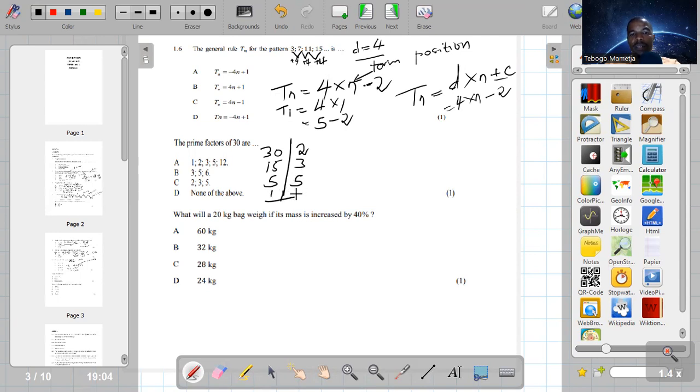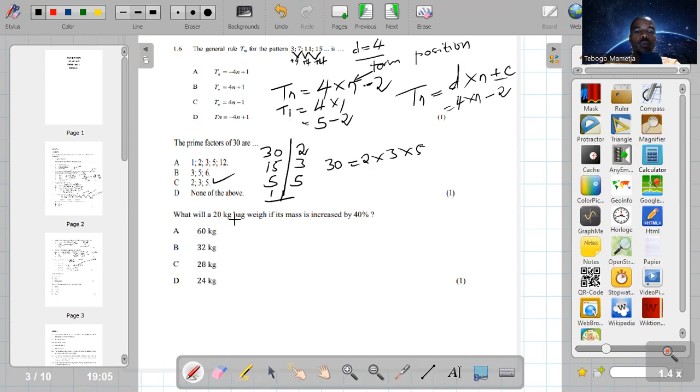Guys, when we do prime factorization, once you finally find 1, it means you are done. Therefore, 30 is 2 times 3 times 5. So that is how you write 30 as a product of its prime factors, which is going to be option C.